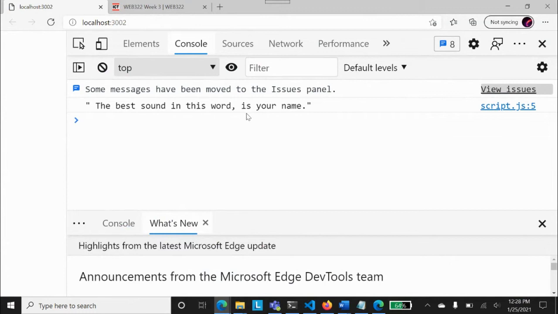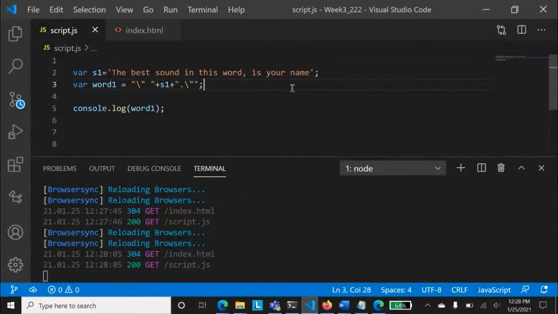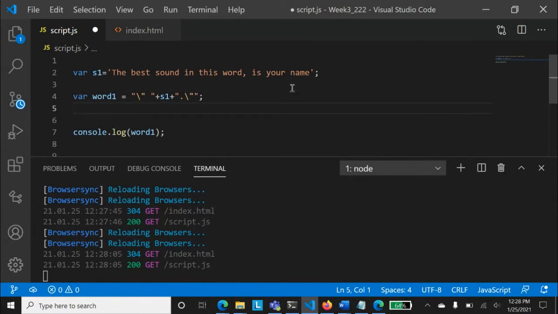So you see there, the period is also over here. The best sound in this world is your name. So inverted commas has come over here. Now, can anyone quickly write down in chat window, what should I do to this statement to make it more easy? Because always see there, it's how difficult it is to try to remember. Inverted commas, backslash, inverted. So this inverted commas is printed out of the output, and this inverted comma is printed out of the output. But again, how difficult it is to find that out.